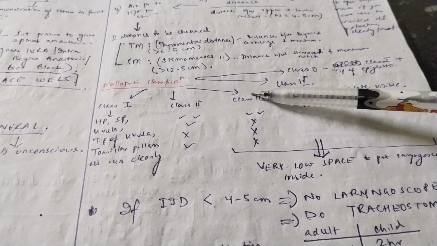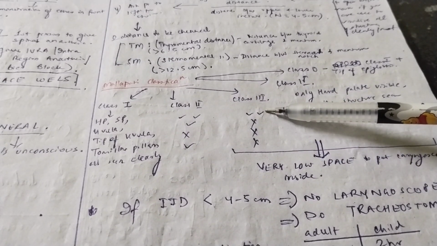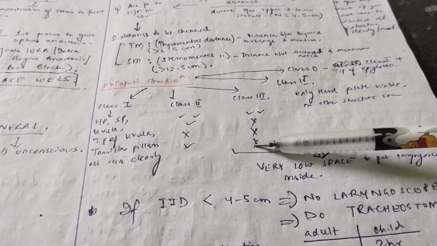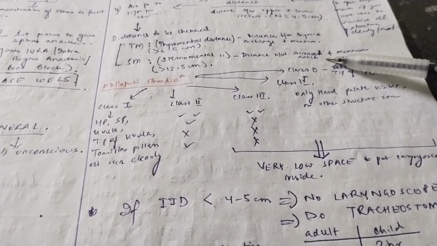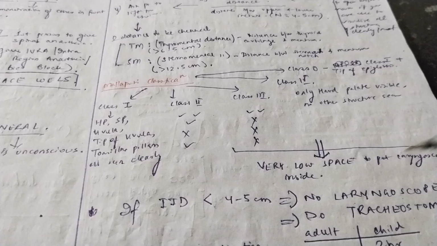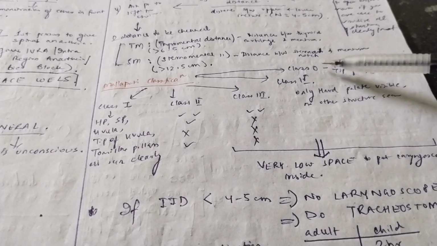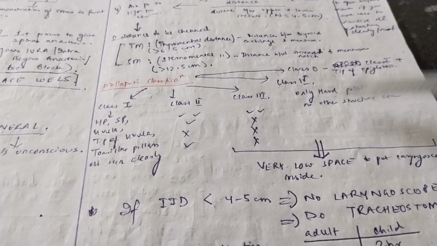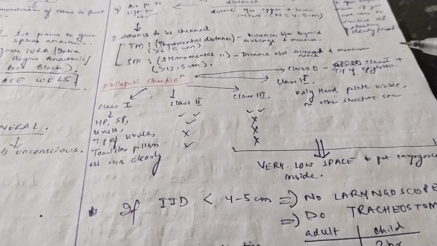What does class 3 mean? Class 3 means you can see only the hard palate and the soft palate, and you cannot see the uvula, the tip of the uvula, and the tonsillar pillars. Now, from class 3 onwards, it means that there is very less space to put the laryngoscope inside, to intubate the patient. Okay. And class 4 is you can see only the hard palate and no other structures like soft palate, uvula, tip of uvula, tonsillar pillars are seen.